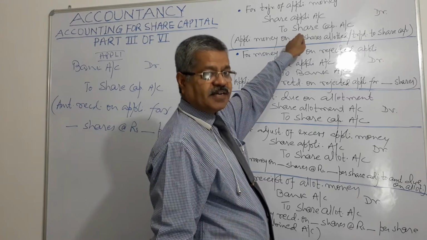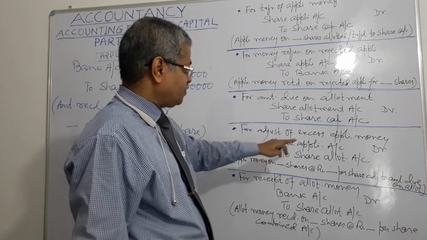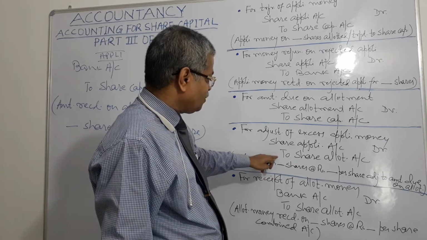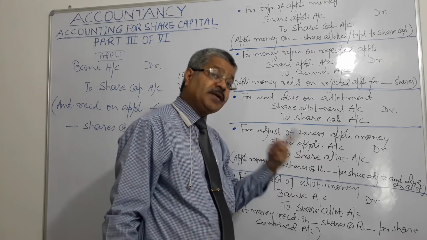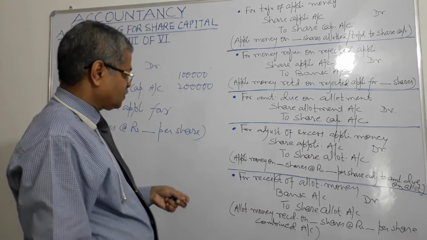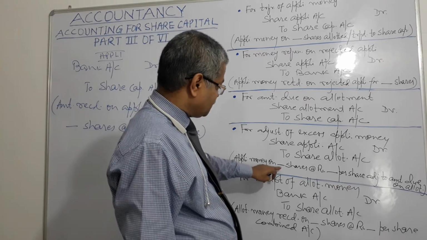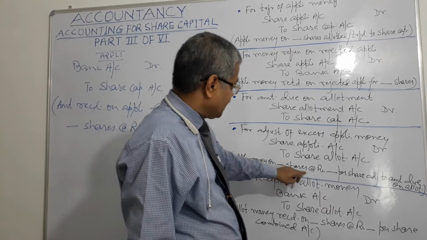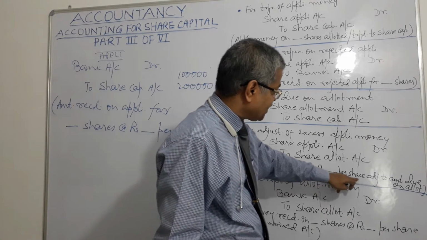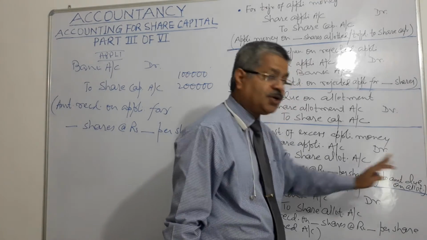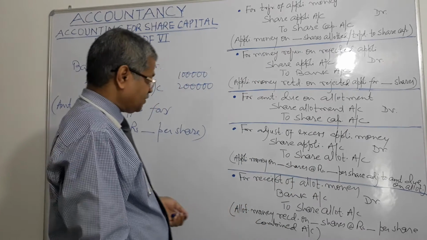It has been credited to share application account, so it will be debited and it will be credited to share allotment account, right? And the narration will be application money on these many number of shares at rupees this rate per share adjusted to amount due on allotment, right?